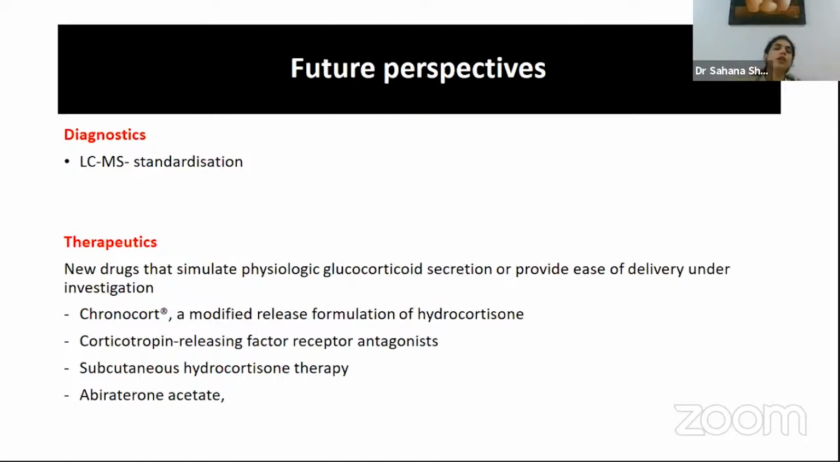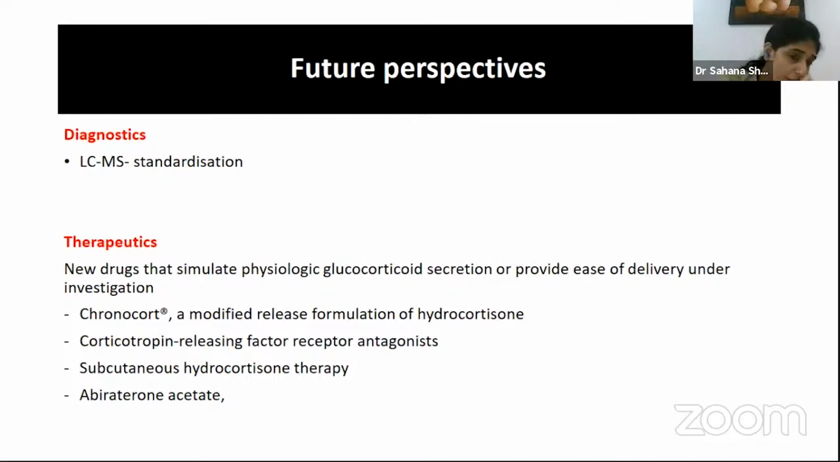So what are the future perspectives, and what advancements can we expect in the future? Like I already said, when we talk about diagnostics, liquid chromatography mass spectrometry is the gold standard for steroid assays. As of now, immunoassay is what is done in the majority of places. Liquid chromatography mass spectrometry would broaden this area and be more helpful, as we know it's more specific, and you can also simultaneously assess more molecules.